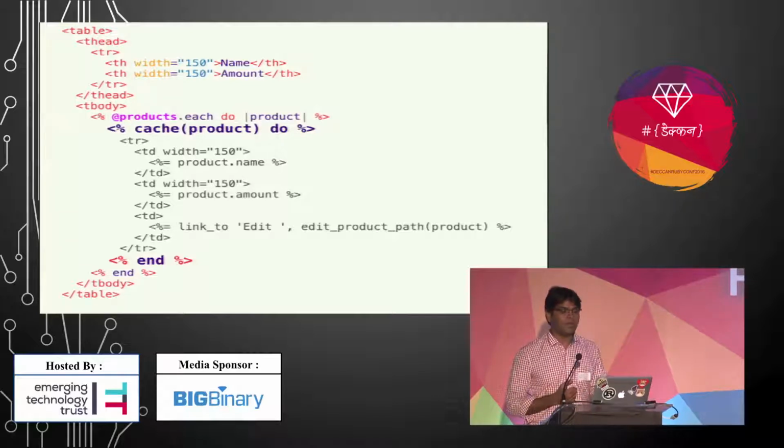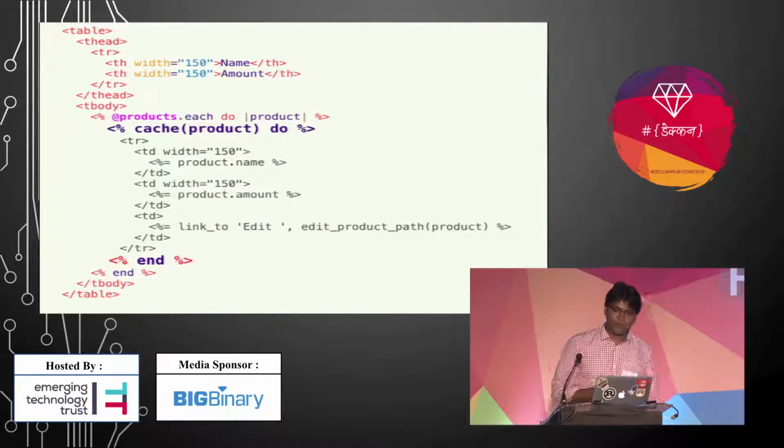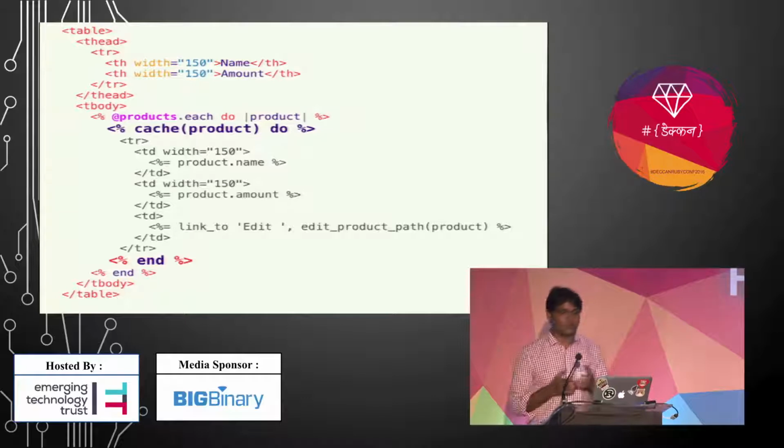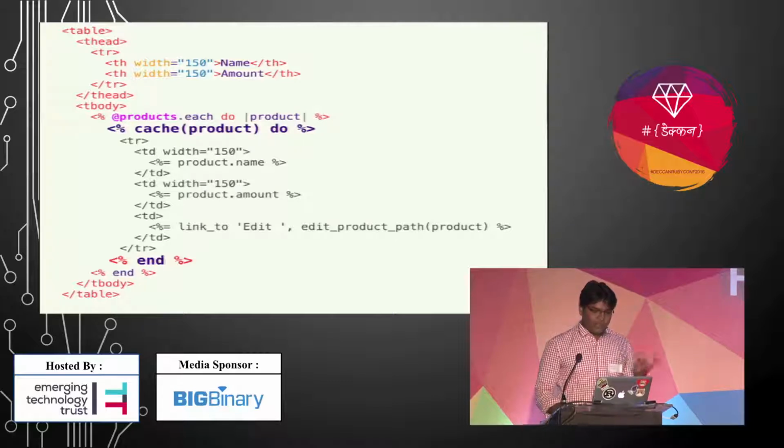There is a helper method called cache, and we also pass the product object over there. It will create some kind of key, and it will store that block, that view part, under that key. So next time the request comes, it will not render the do block part. It will fetch it from the cache memory.